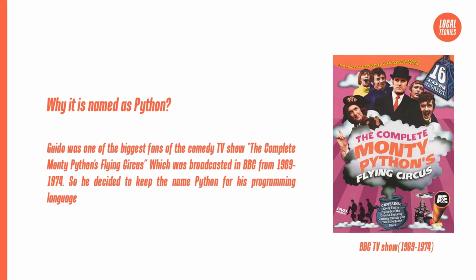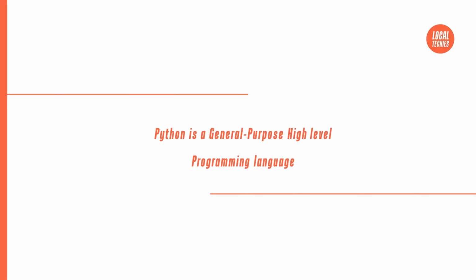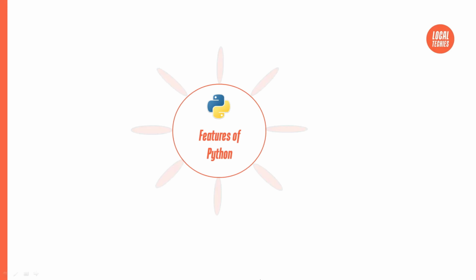Why is Python most popular nowadays? Python is a general purpose high level programming language, which means that it can be used for writing software for a wide variety of application domains, and it is a human friendly language rather than machine friendly. Let's see some of the features of Python. Python is famous for its wide variety of available features. Some of them are as follows.